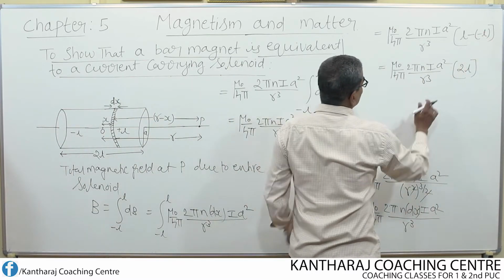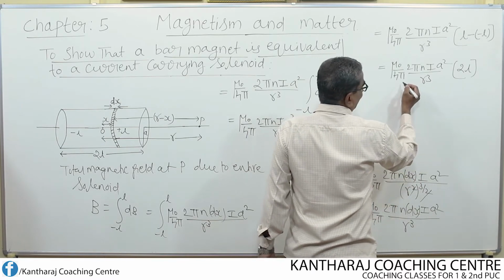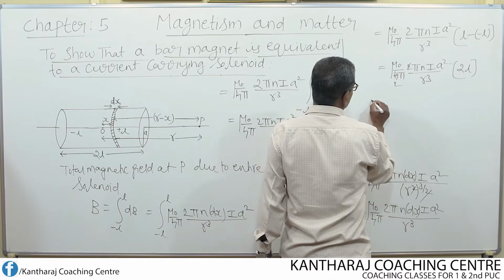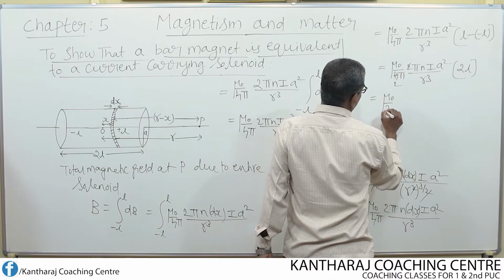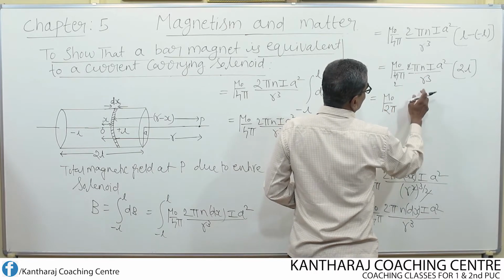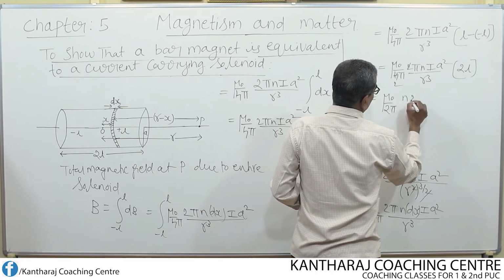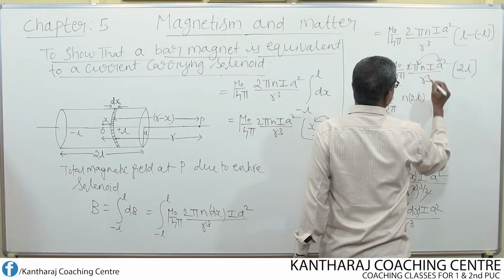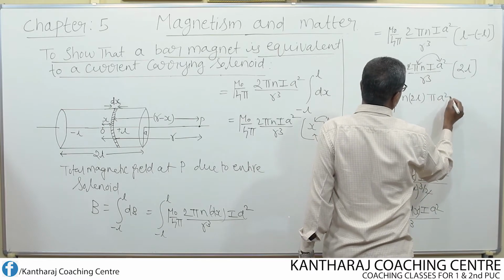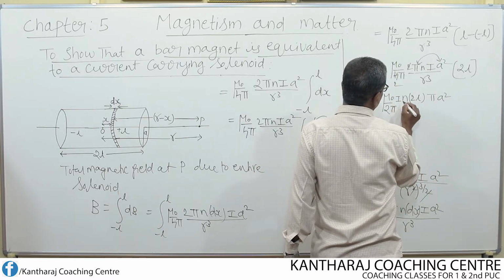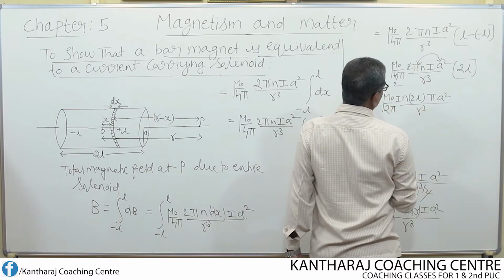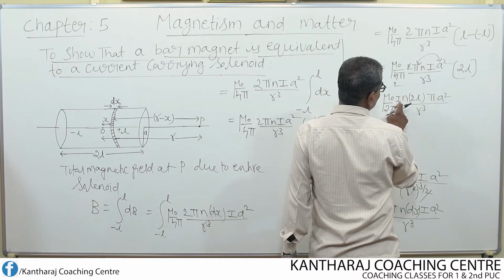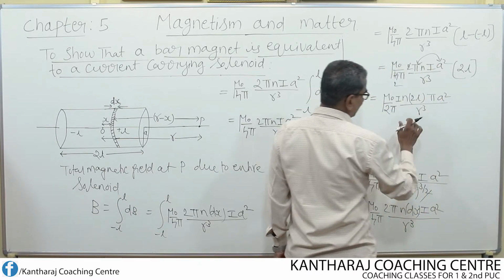Now let us rearrange the terms. I divide the 4 and the 2: 2 ones are 2, 2 twos are 4. So this becomes mu naught over 2 pi, then n into 2L, which I group as one term, then pi into a square, then the current I, divided by r cube.